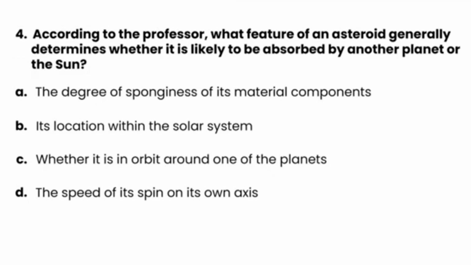4. According to the professor, what feature of an asteroid generally determines whether it is likely to be absorbed by another planet or the sun? Question 4. The answer is in the fourth paragraph. If some matter is close to the sun, the matter is absorbed by the planets or by the sun. So B is the answer.